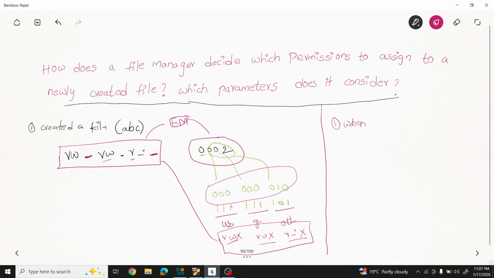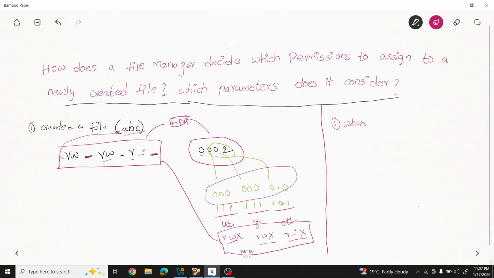Now what we did, we created one ABC file. What are the permissions of that file? Read, write, hyphen. This is the default permission of ABC.